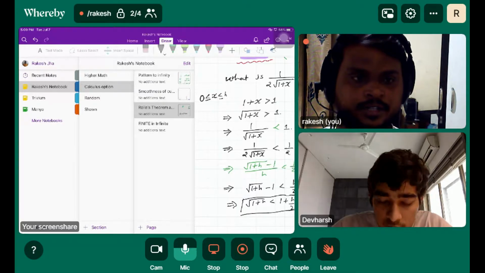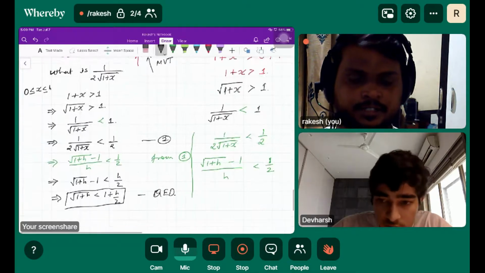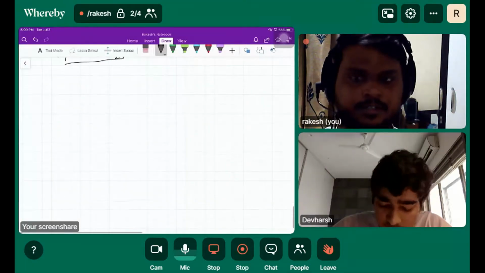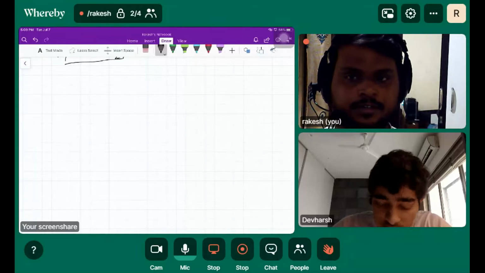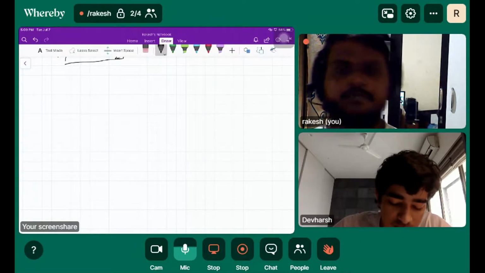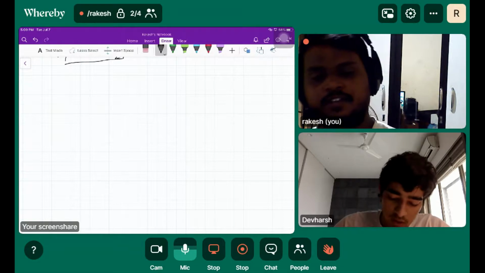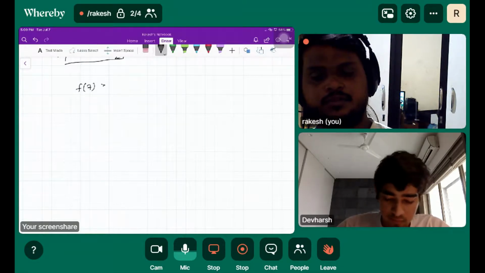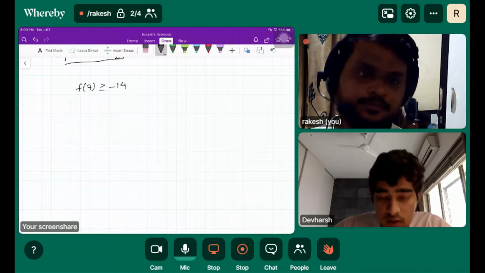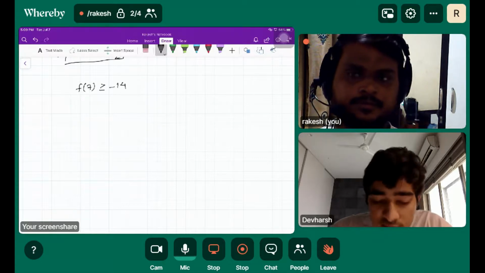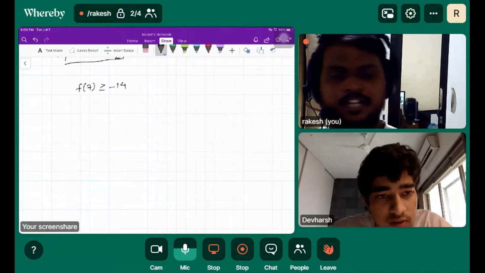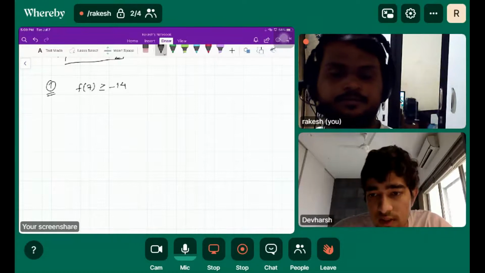In the homework you gave, the first one I got was minus 14, I think, right? It is the least value. Yes, minus 14. Very good. It means f of 7 is greater than or equal to f of minus 14. So it asked what was the least value, and that was minus 14. Perfect.